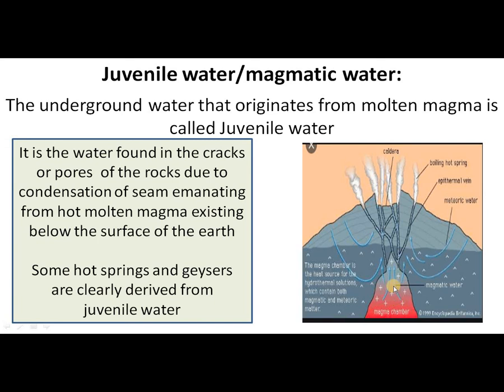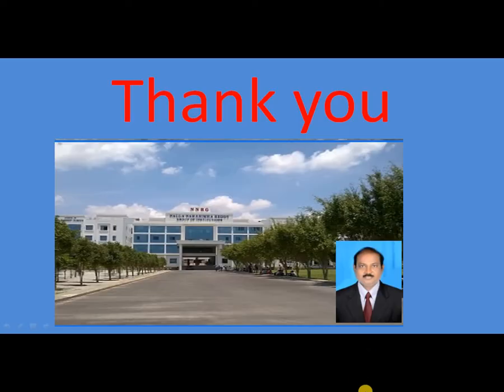Because of this, hot springs and geysers are clearly derived from juvenile water. Hot spring, this is also a hot spring. It comes from juvenile water or magmatic water.